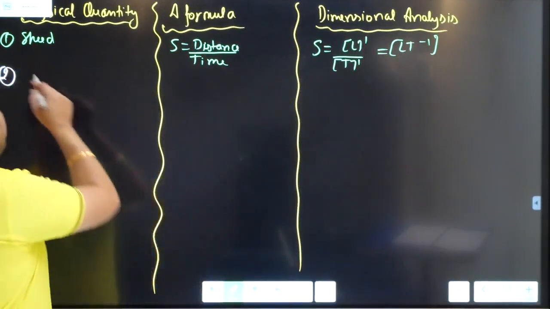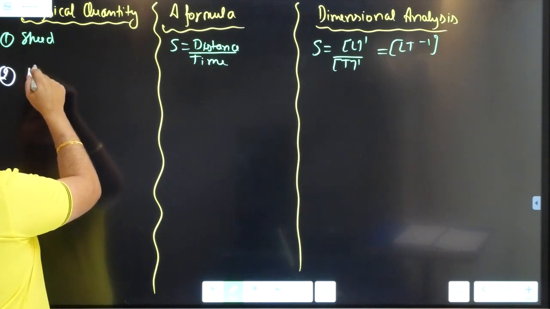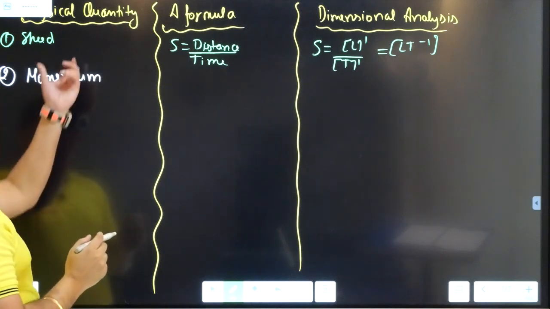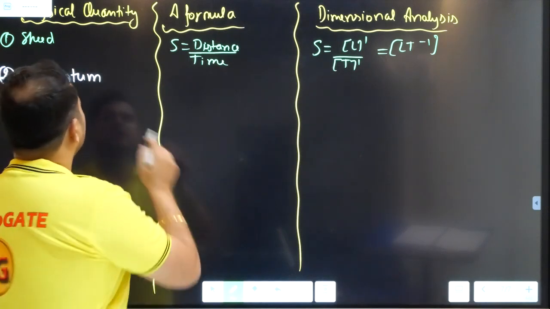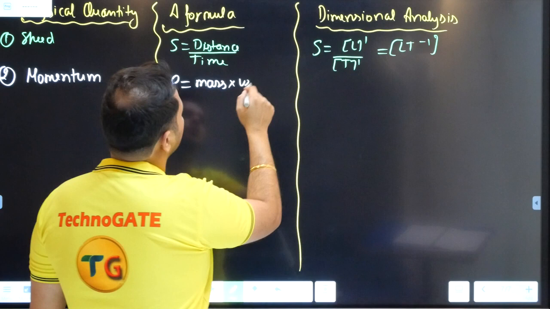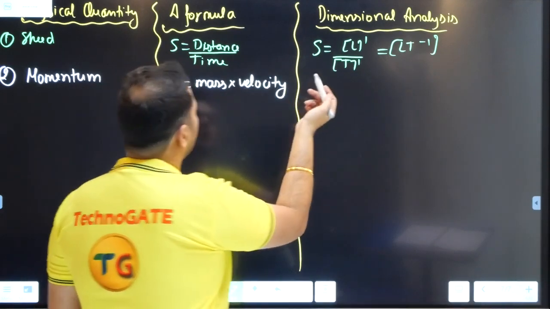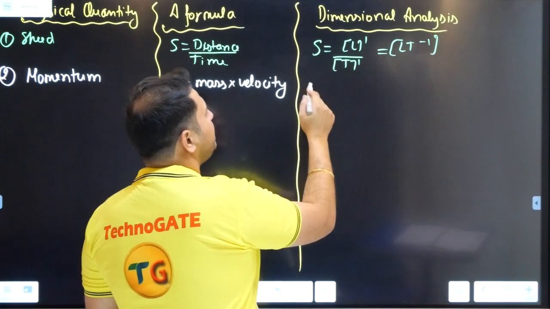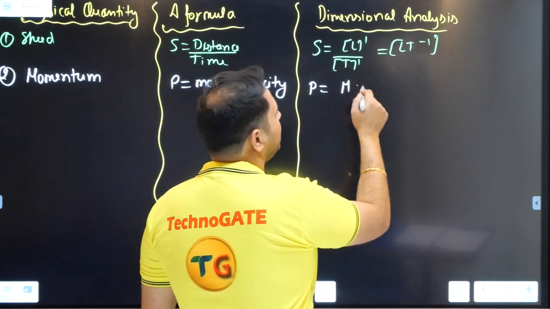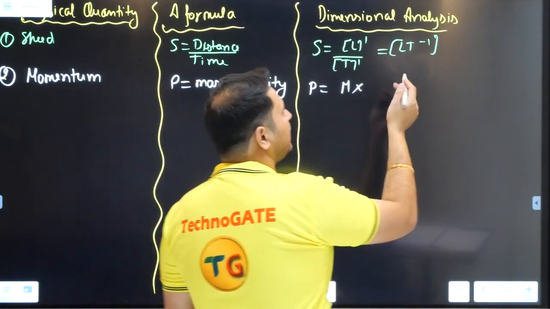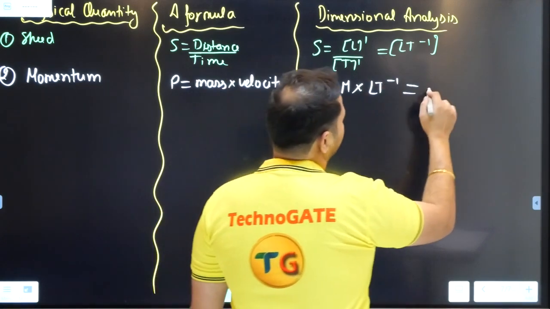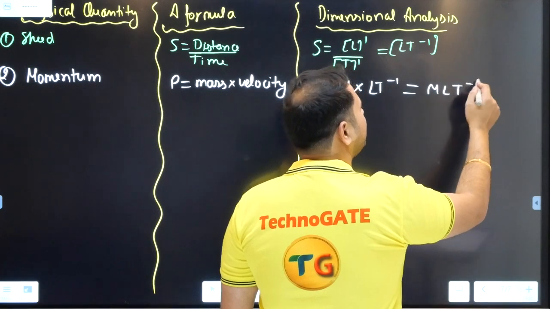Now, the second is momentum. I will change alternate colors. For speed I am using green, for momentum I am using white, right? So momentum is written by P, that is mass into velocity. Now, how are we going to make the analysis? This P is given by M for mass, into velocity. Velocity is what? Nothing but speed. So again we are having LT minus 1. So what is the dimensional analysis of it? It is MLT minus 1.